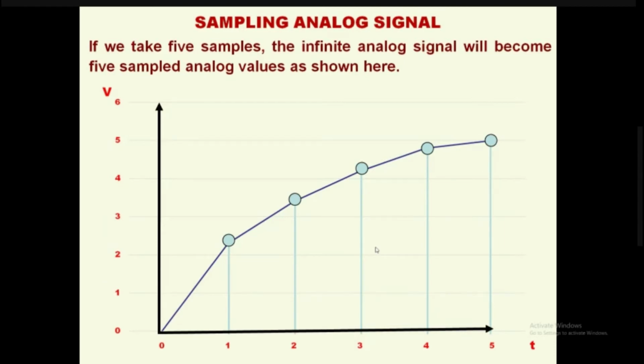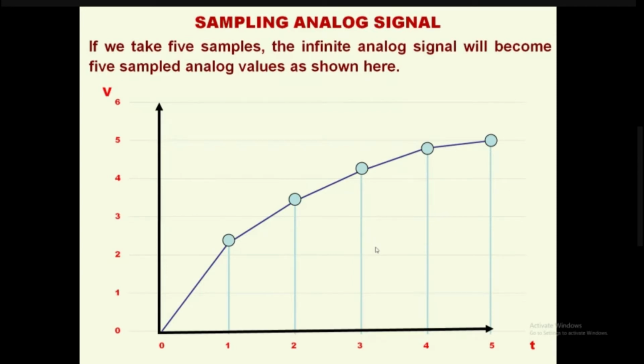Yes or no? So you must understand the first sample is 2.3 and the second sample value is 3.4, say for example. In between the first sample and the second sample, there should be 0. But it should not be 0 and it need not be. So, what has to be done? The sampled value has to be held until we take the next sample, to prevent that 0 misunderstanding.